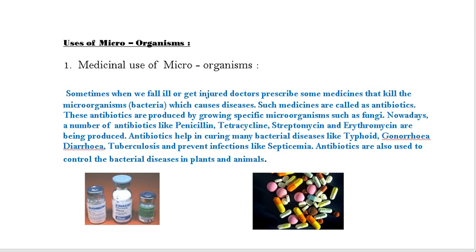In the uses of microorganisms, we'll discuss the first use, that is the medical use of microorganisms. So if sometimes we fall ill or get injured, the doctors prescribe some medicines to kill the microorganisms that cause diseases. Such medicines are called antibiotics. These antibiotics are produced by growing specific organisms such as fungi. As I said, fungus is the most effective one, so it is used in the creation of antibiotics.